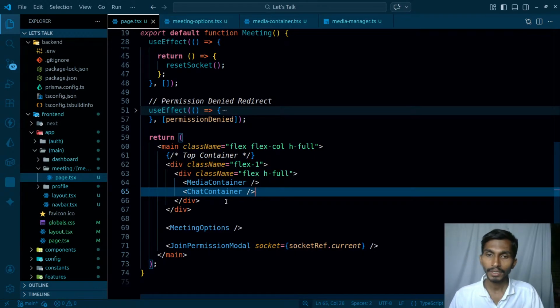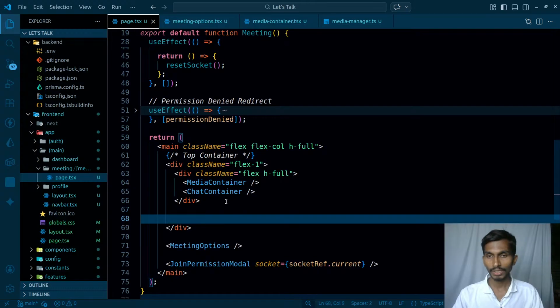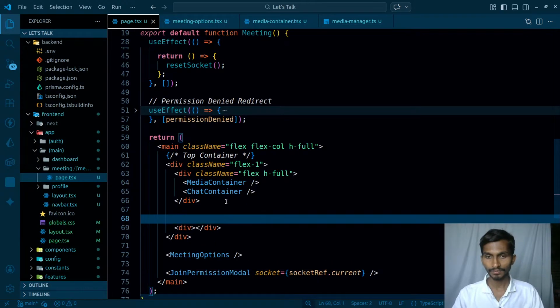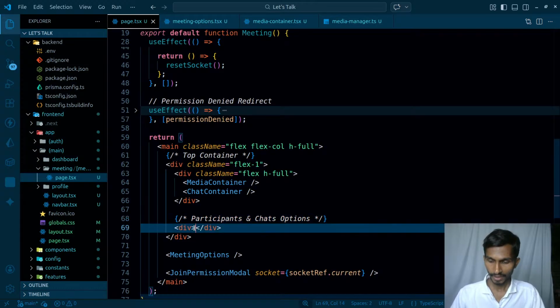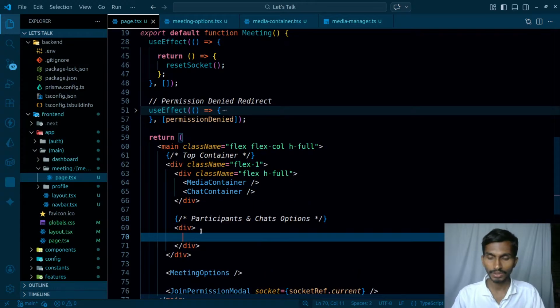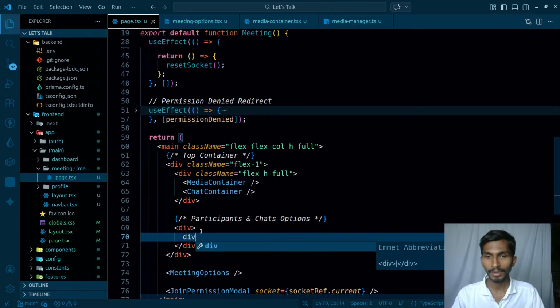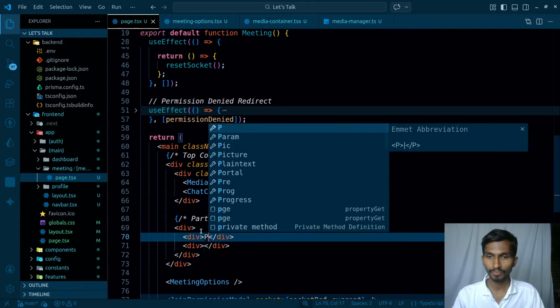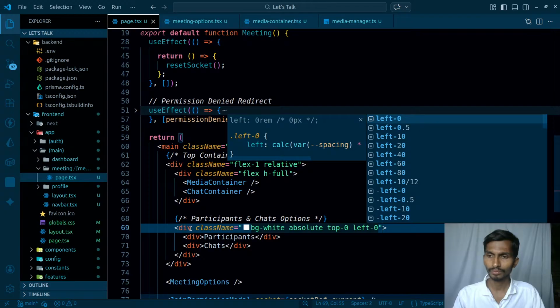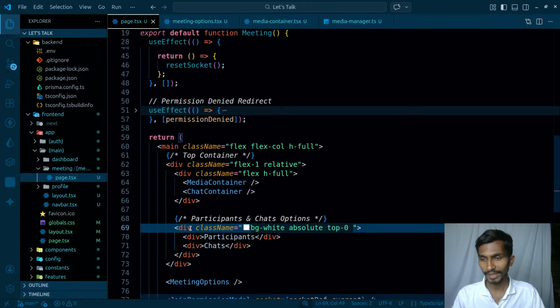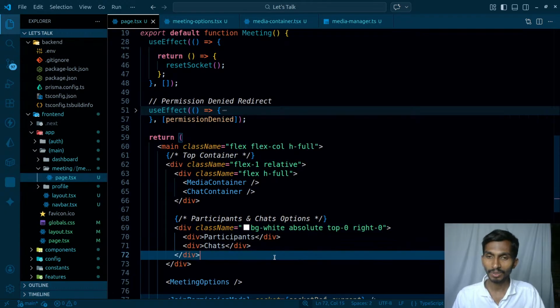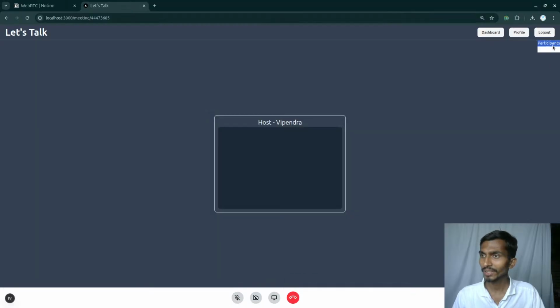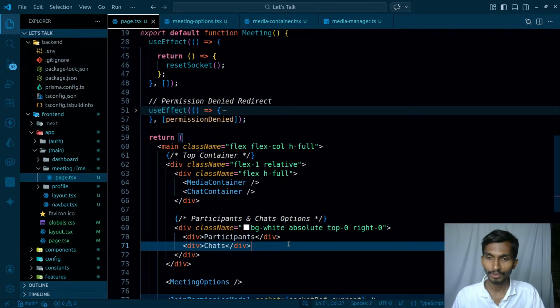So everything's right, and what I wanted here is to create another div, and this is gonna be the participants and chats options. I'm gonna be having those options over here, and it's gonna be somewhat like this. Just inside this one, I will have two divs, and the first one will simply say participants, sorry, right 0. Let's see how it's gonna look. I have no idea exactly what the result is gonna be, but let's see. So this is how I get things here. Quite bad, actually, really bad.